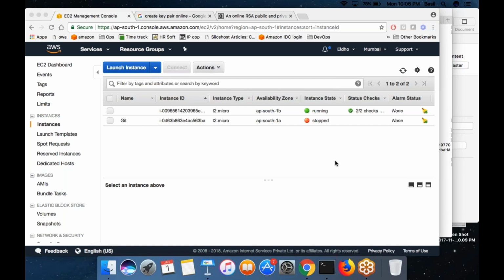The key pair concept is very important, right? We are going to use this key pair concept in many places in our course itself. When we learn Jenkins, when we learn Chef, Ansible, there are many places where we would be using this key pair authentication. And that's a widely used authentication method in any infrastructure.